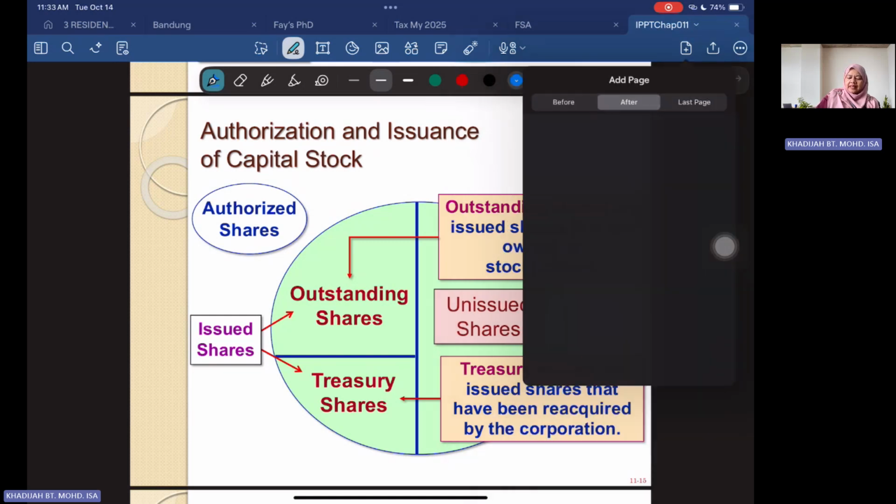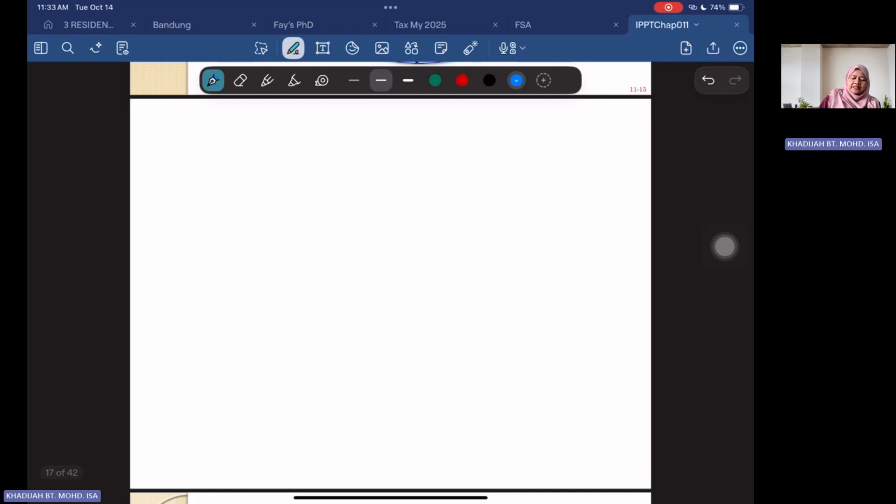Let me show you that. First, for example, when you sell your shares to the public, you receive cash from the public and then credit your capital. But later, after some time, maybe a few years, you want to acquire back the shares that you sold to the public.